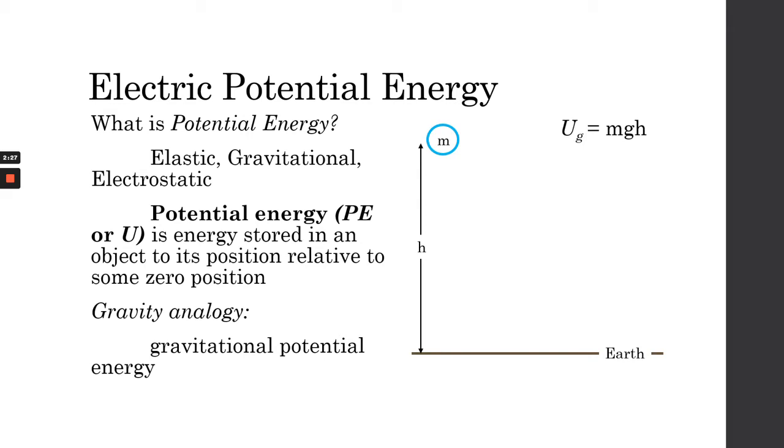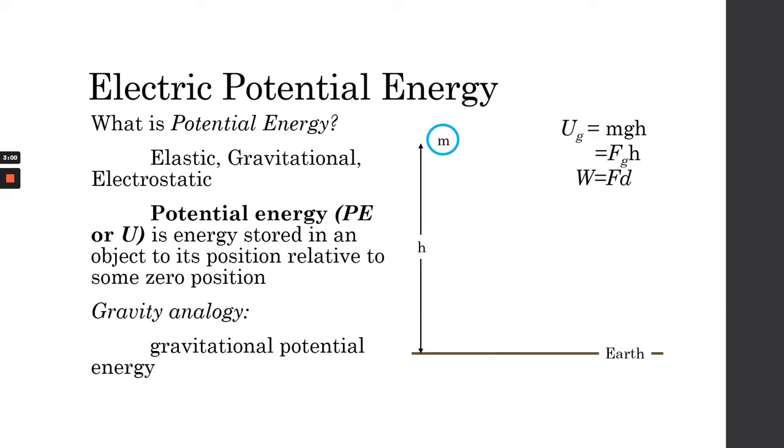So the potential energy of that object with mass m is equal to its mass times the acceleration due to gravity, which is g, times the height. If you notice in that equation, mg is actually a force. In this case, it's a gravitational force. So we can write the potential energy as the force of gravity times the height.